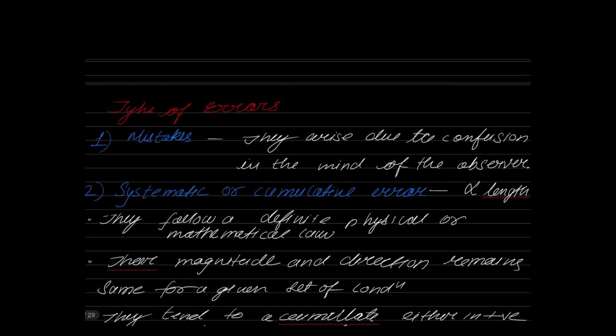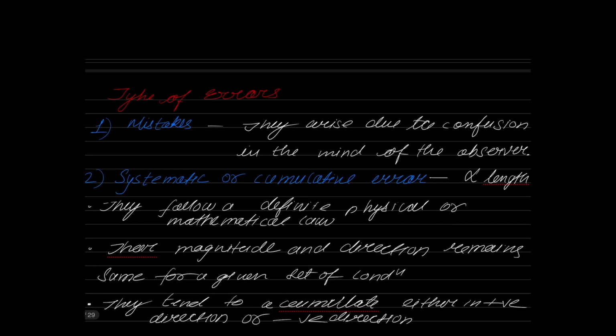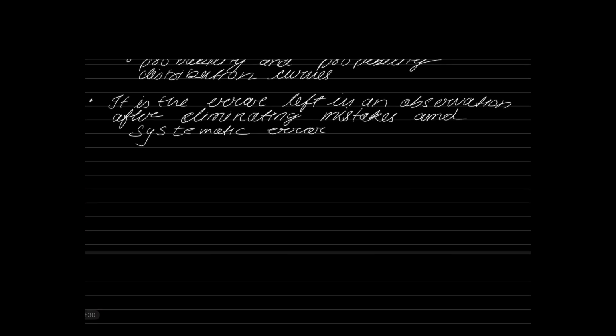Now, since we are talking about basic concepts, there are 2 more basic concepts that you should know when it comes to our survey. Right. The next topic that we should know is degree of accuracy. So, what do you mean by degree of accuracy? If I am saying that degree of accuracy of my surveying measurement is 1 in 1000, what is the meaning of that?